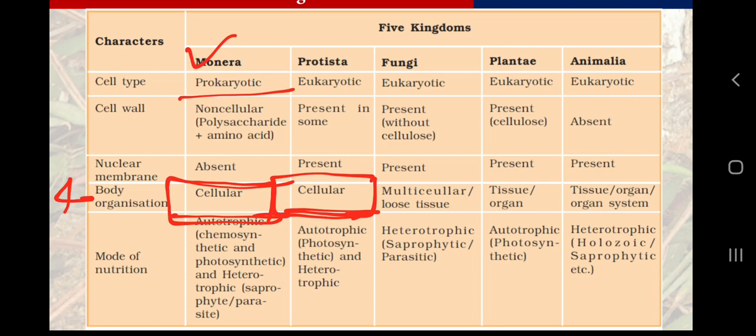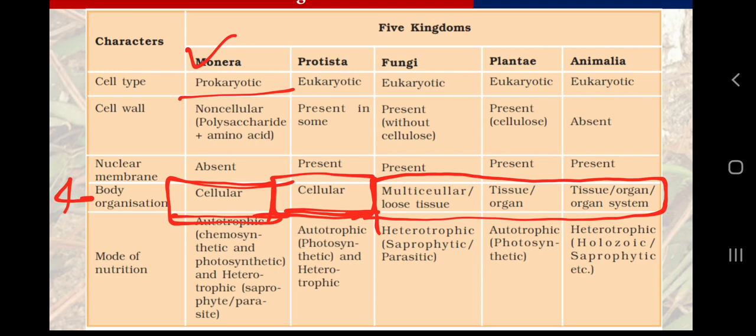Why? Because we know that all Monera are unicellular, and from the definition from class 9th and from class 11th, all single cellular eukaryotes are included in Protista. So it is very simple that these two groups have cellular level of body organization. Other groups will have multicellular body. So plants, fungi and animals are multicellular eukaryotes.